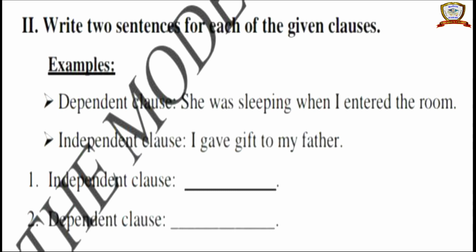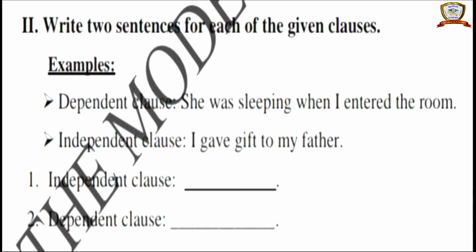See the second Roman for you. Write 2 sentences for each of the given clauses. An example is given here: independent clause and dependent clause. Dependent clause means it comes with some words like when, although, even though, since, if, and because.